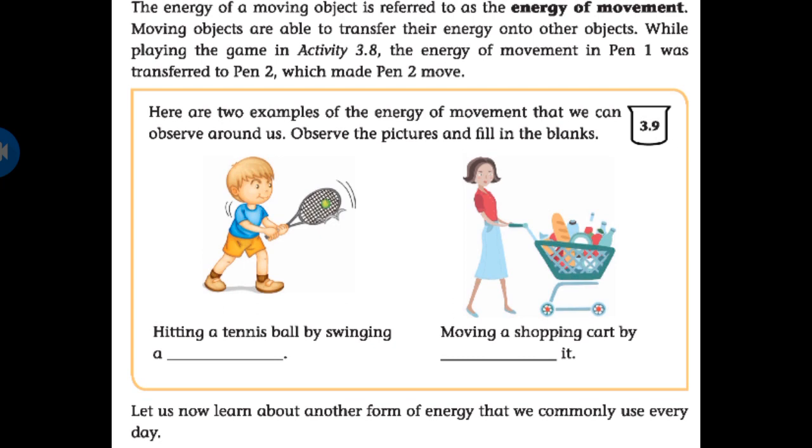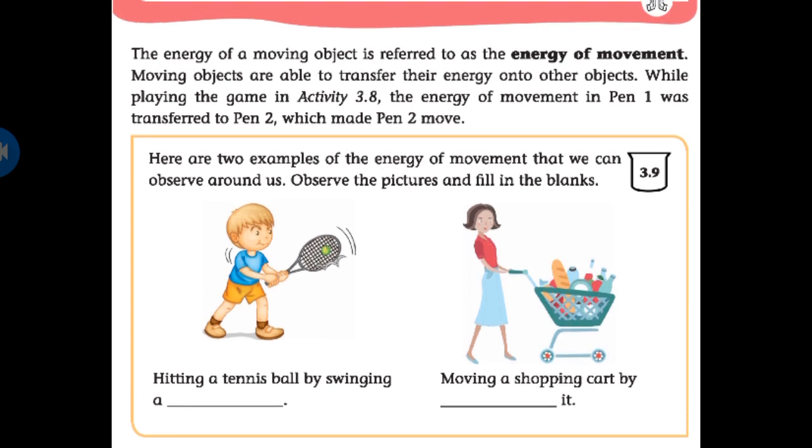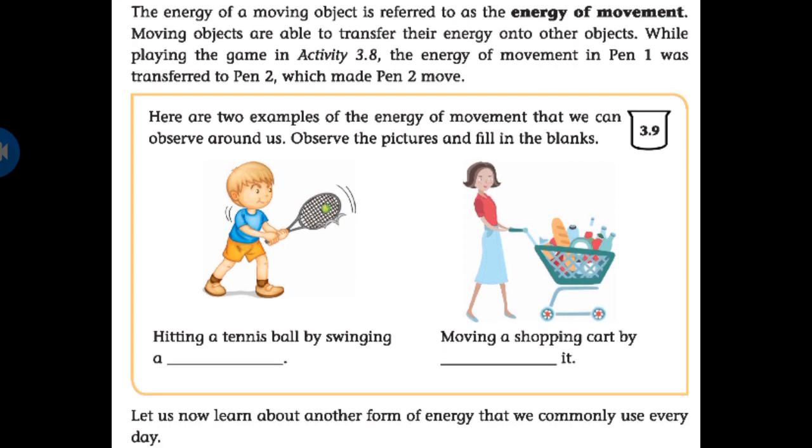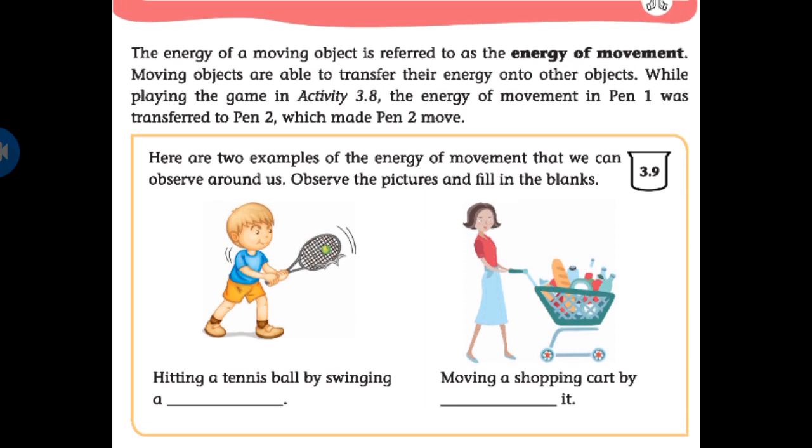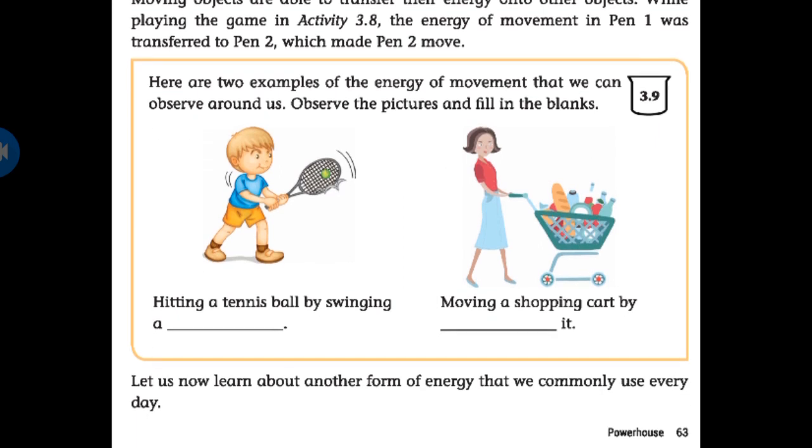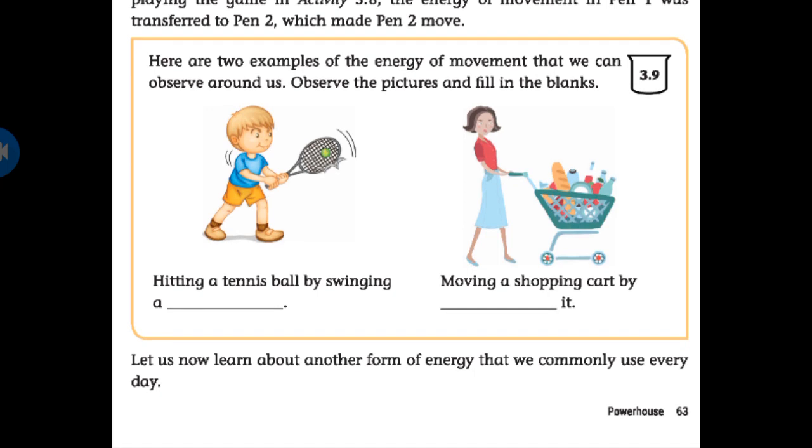So students, here we hit a tennis ball by swinging a bat, that is a moving object. So the energy is transferring from one object to another object. Okay, next, moving a shopping cart by pushing it.